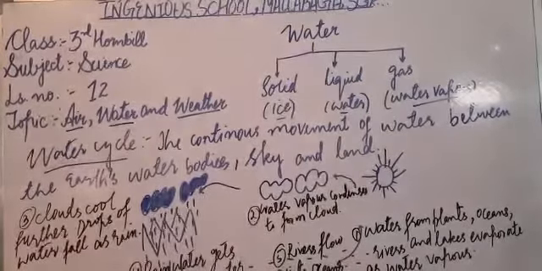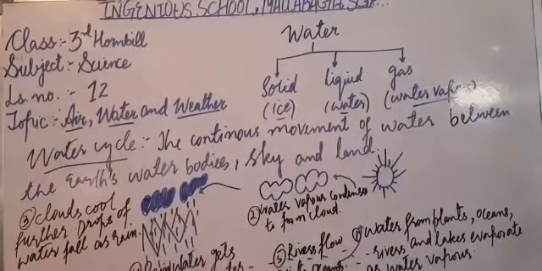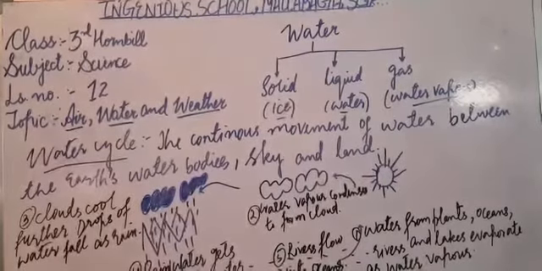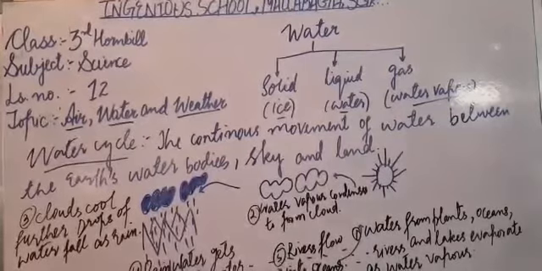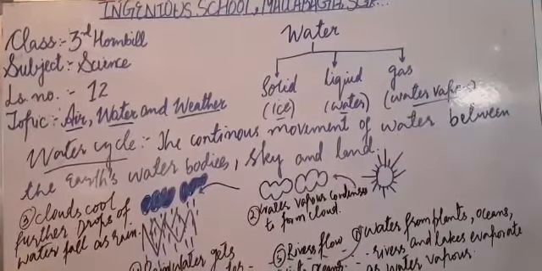We should use only that much water which is required by us. The rest we should save. We should try to harvest rainwater. We should use rainwater for irrigating the fields and other things, growing the plants. So we should try to minimize the wastage of water.